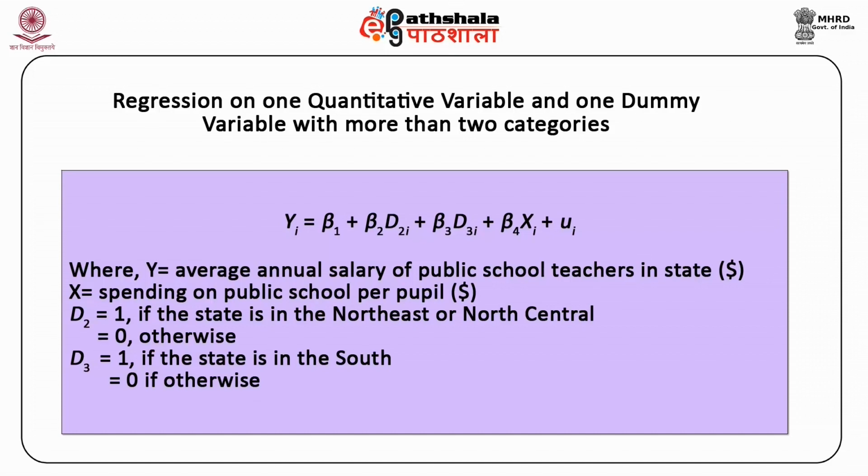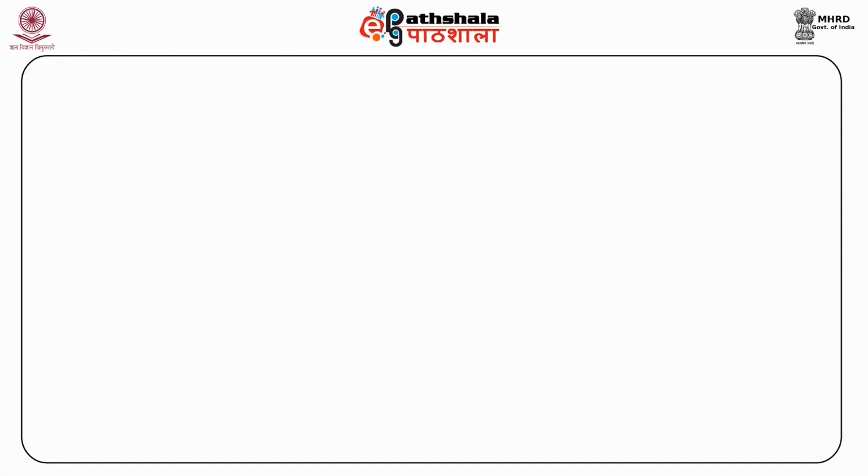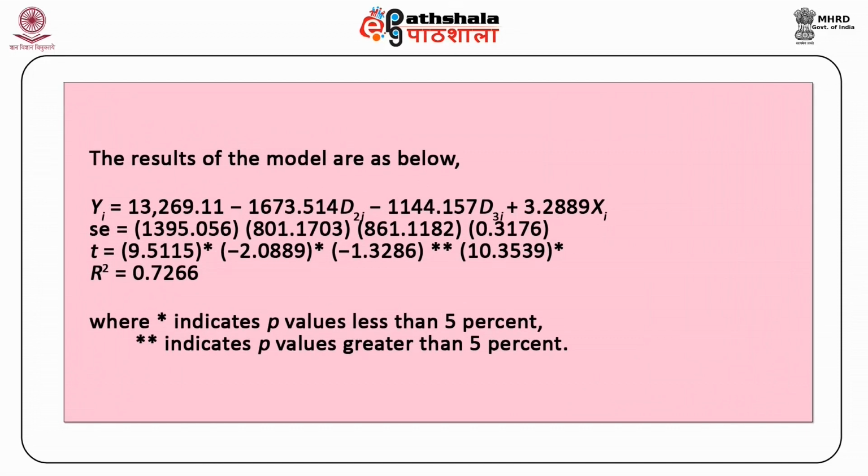It is important to note that there are two qualitative variables and one quantitative variable X. Also remember, X is known as a covariate in case of the ANCOVA models. The results of the previous model are as below.